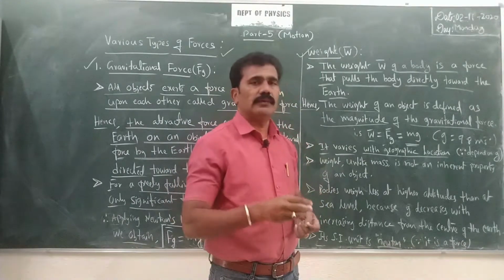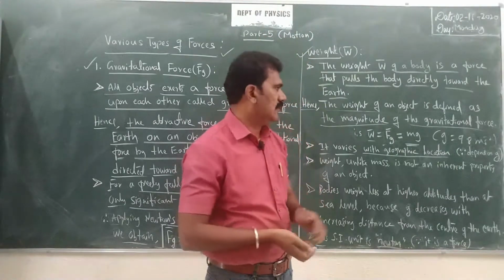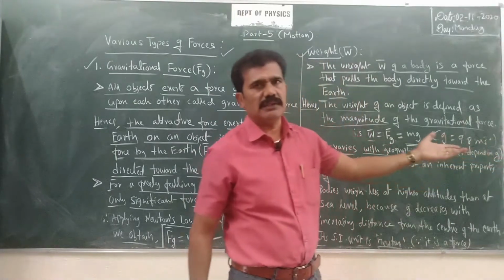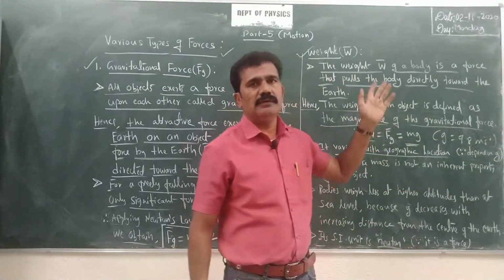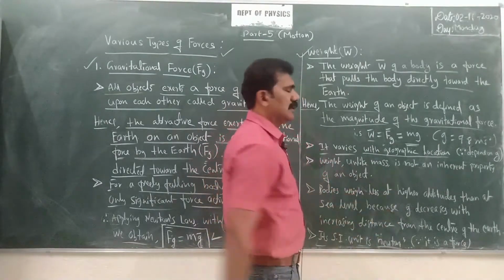Even just above the surface of the earth. It all depends on g, and g is different at different locations, and hence the corresponding weight is also different.